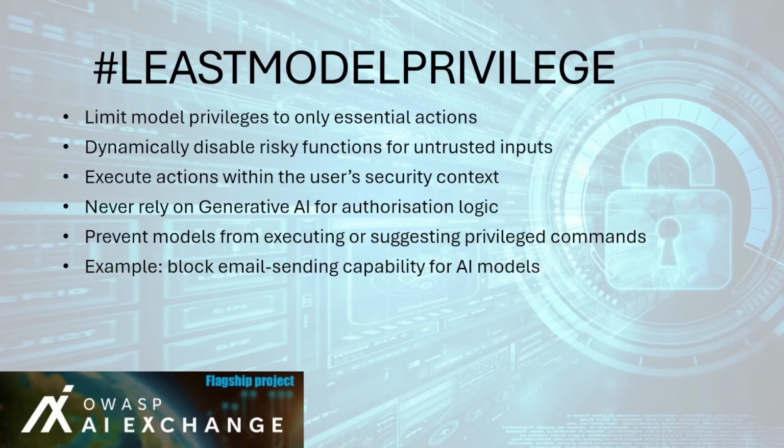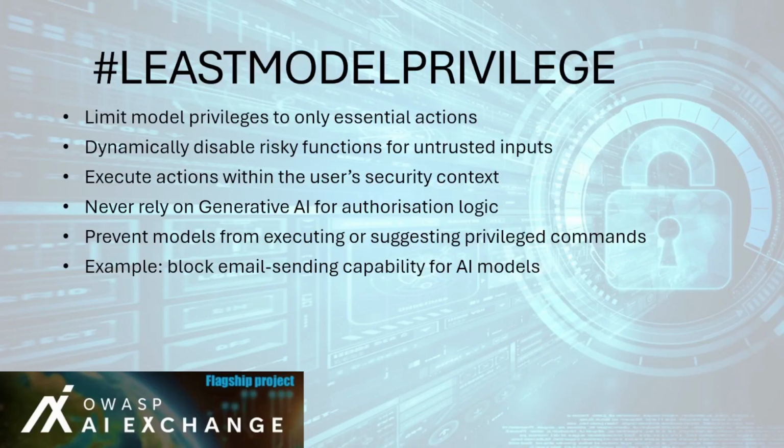Key practices are as follows. 1. Minimize capabilities. Limit the actions an AI can trigger, for example, writing files, sending emails, invoking APIs, to the minimum required for each task. 2. Context-aware restriction. Dynamically adjust privileges based on trust level, for example, disable actions when processing unverified input. 3. Execute in user context. Perform operations only within the authenticated user's security rights, preventing privilege escalation or data leakage.